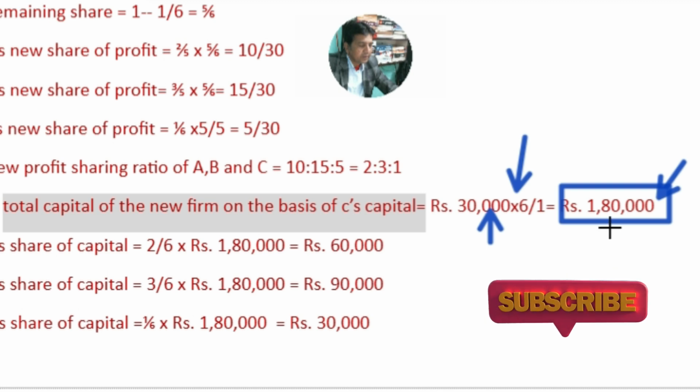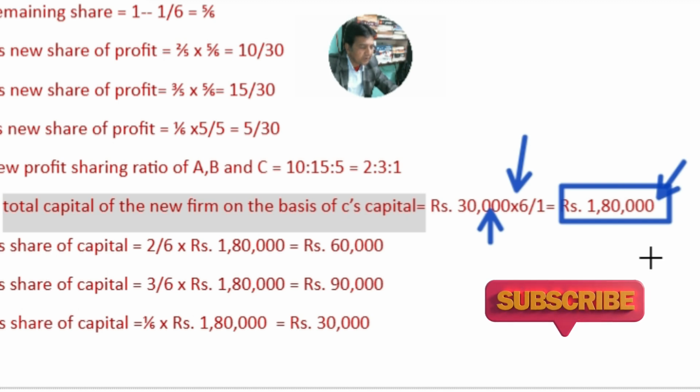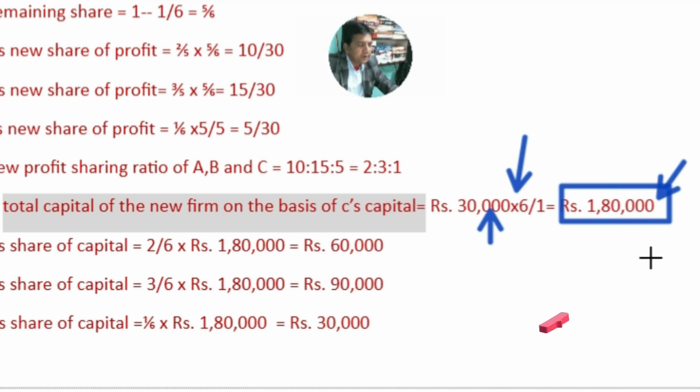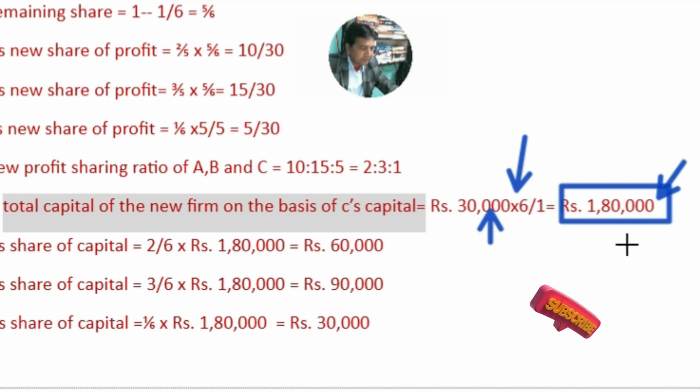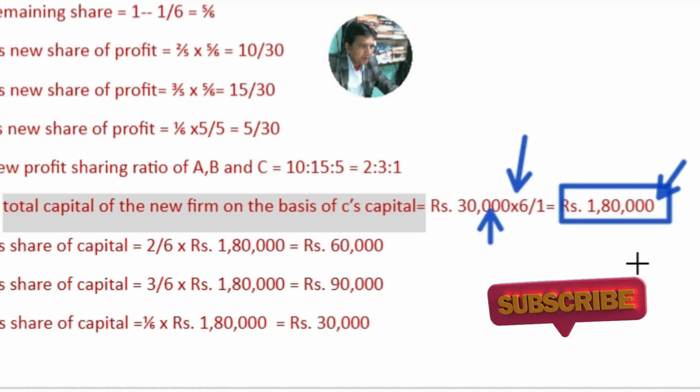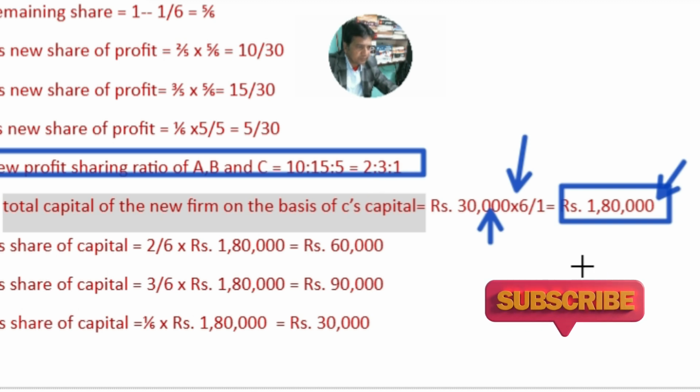Now this is on the basis of C's share of capital, so C's capital is already adjusted. A and B will adjust their capital balances in the new profit sharing ratio, that is 2 is to 3 is to 1.